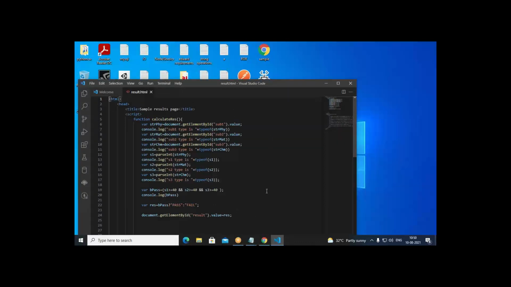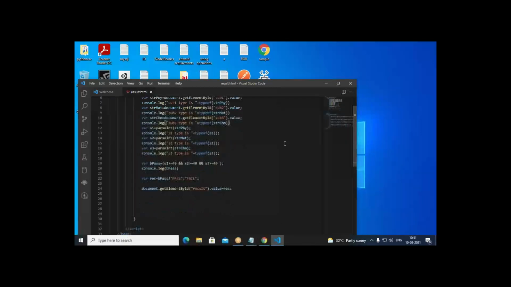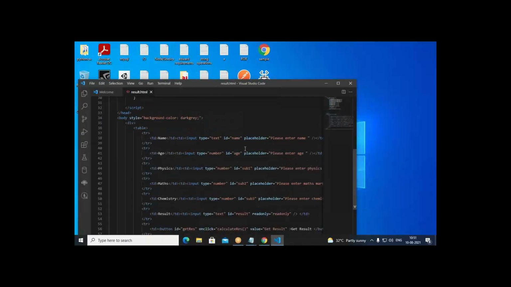Okay, so the very first thing is what? I'm retrieving the value of the HTML element sub1 using this mechanism, document dot getElementById. So document is the main object. In that you have child objects. So what is the child object? Subject 1. Name we have an ID, age we have an ID, physics also we have an ID. ID is nothing but a variable name.